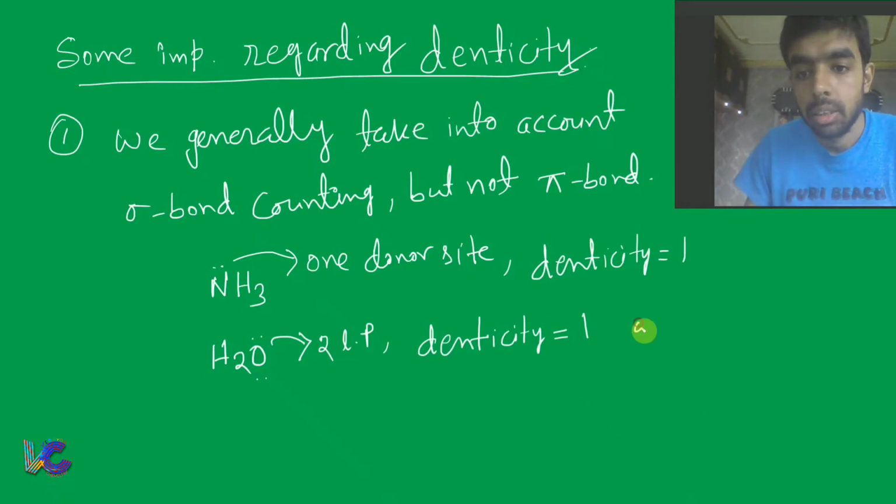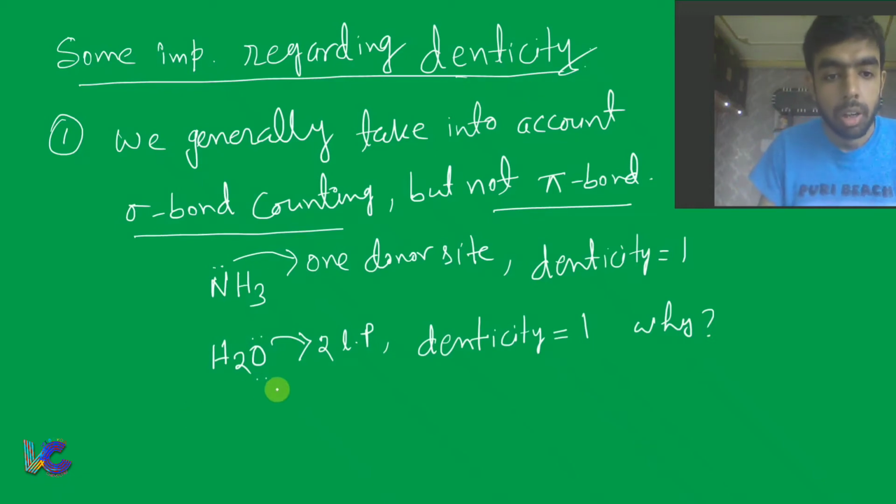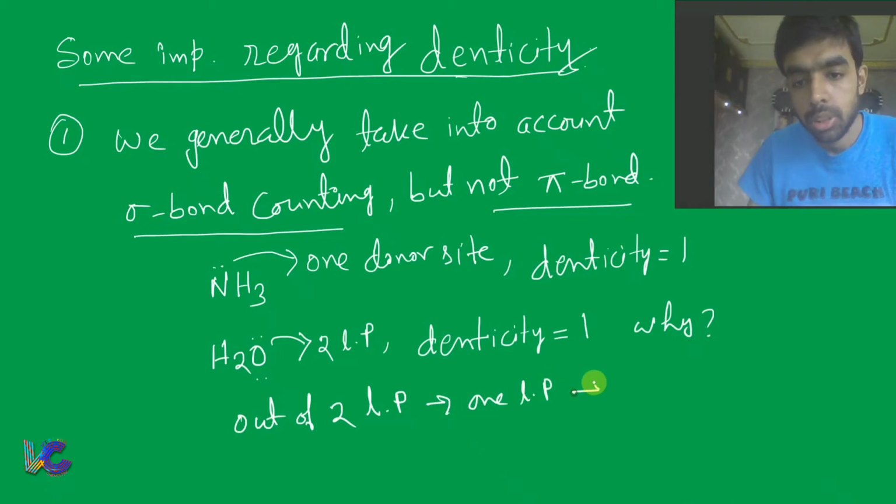What is the reason? Why? Because I have said here that we generally take into account the sigma bond counting and not pi bond counting in deciding the denticity. Now out of the two lone pairs present in H2O, one lone pair corresponds to sigma bonding and the other lone pair corresponds to pi bonding.